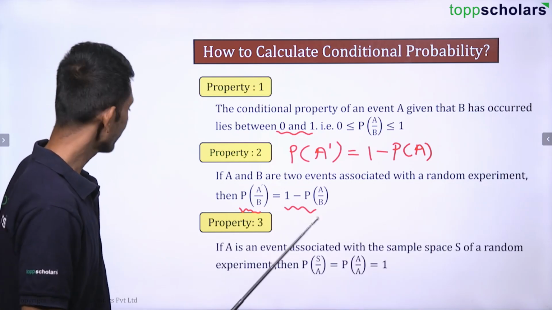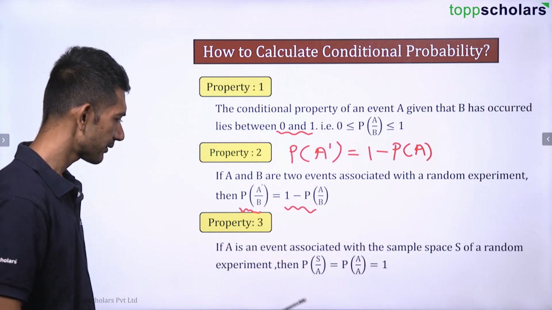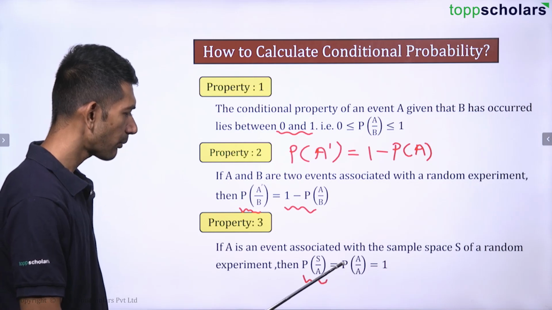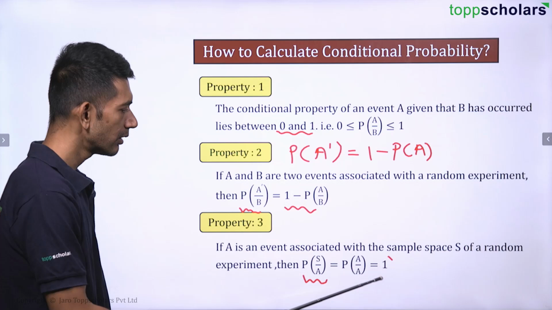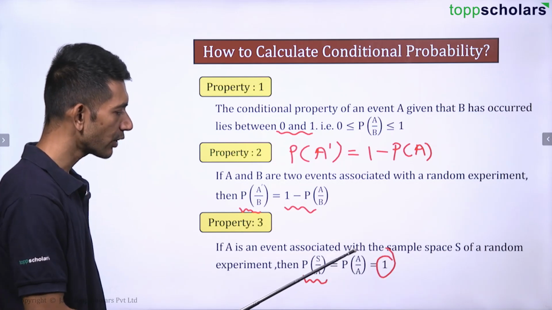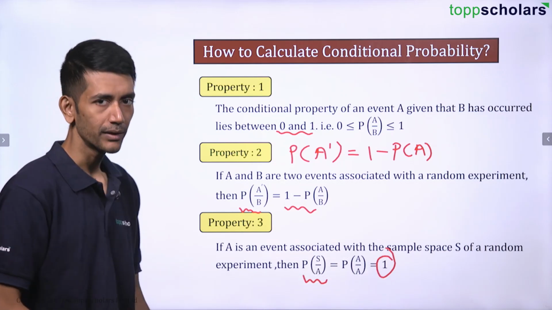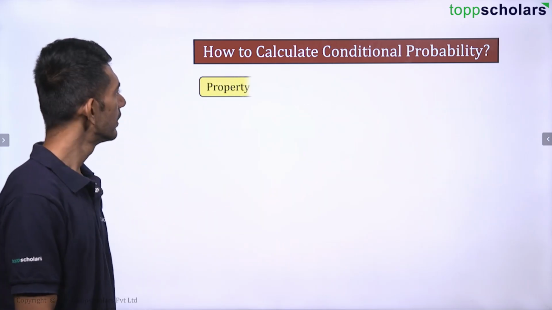So if A is an event associated with the sample space, then the probability of the sample space where A has occurred will be the same as the probability of event A where A has occurred, and that is going to be 1. It's quite obvious, right?